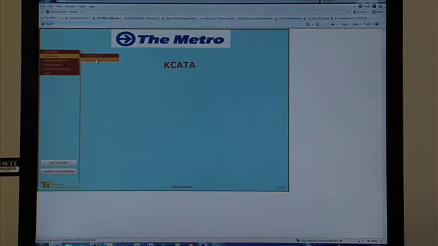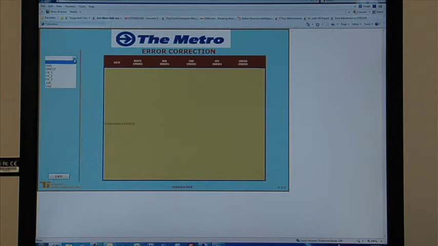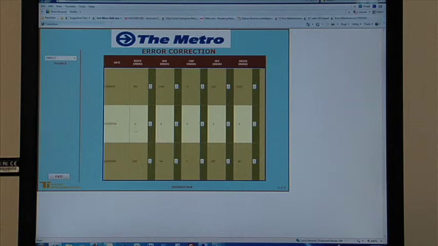This is one of my favorites. This is error correction. This is a feature of the warehouse that allows us to look at and correct errors within GFI that need fixing.